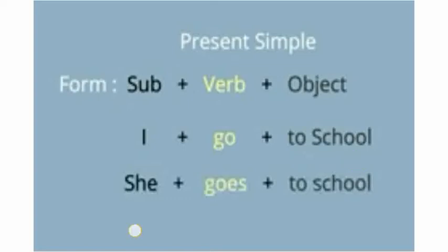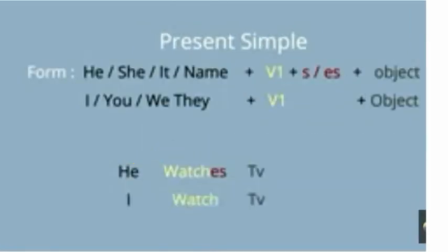Here she is the subject, goes. How we used goes, there are some rules that I will tell you now. To school, she goes to school. He, she, it, name: if the subject is he, she, it or any name, the formula is subject plus first form of verb plus s or es plus object.